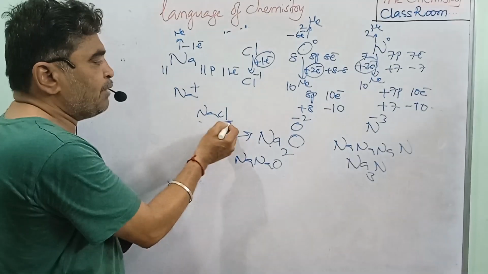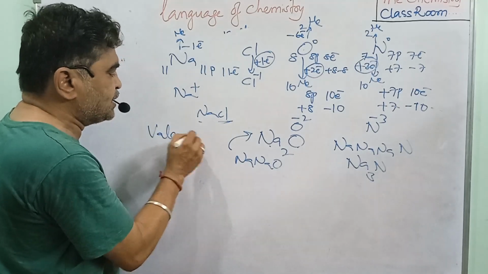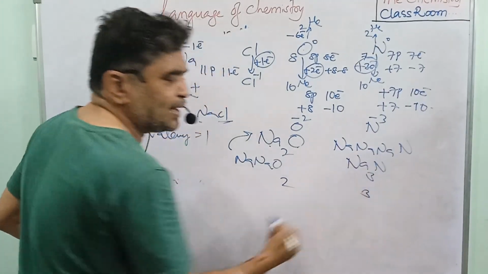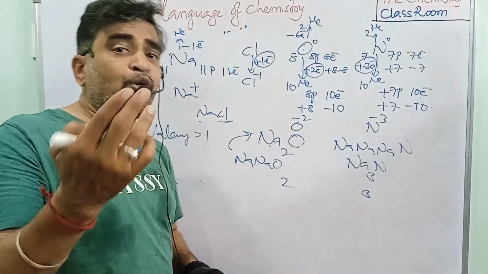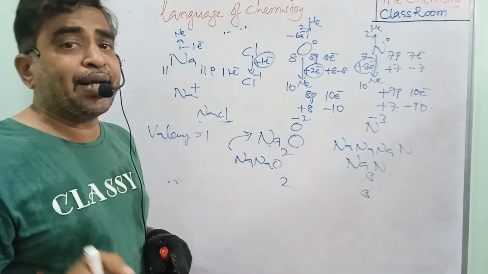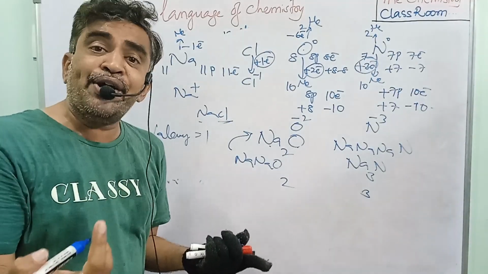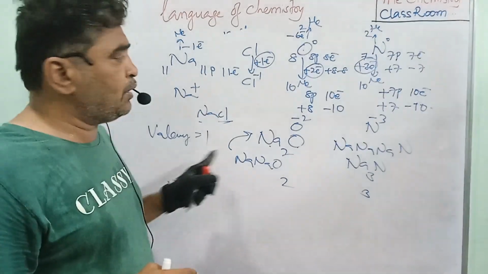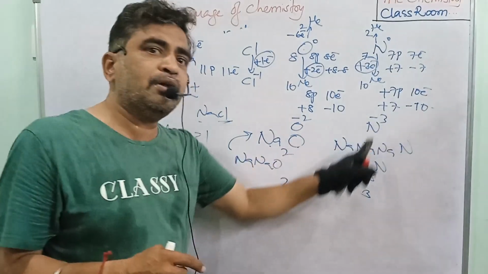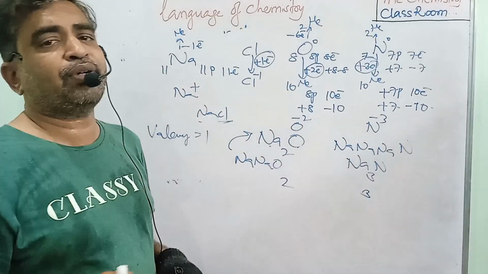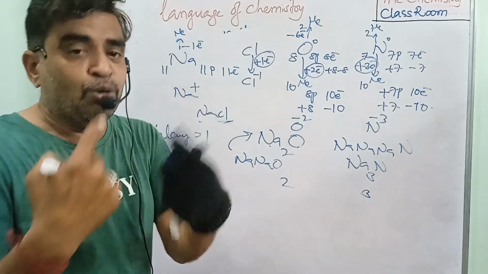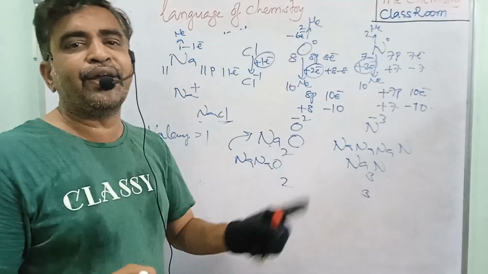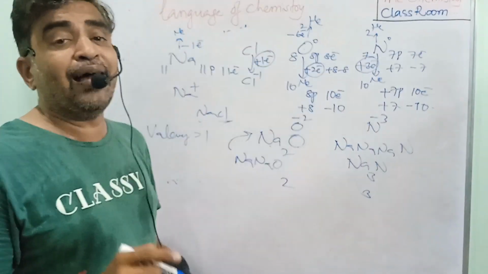So what is the valency of chlorine here? It is 1. The valency of oxygen is 2. The valency of nitrogen is 3. So now we have one more definition. How many electrons are gained by the atom is equal to the bonding. That number of bonds is called valency. Here chlorine has valency 1, oxygen valency 2 and nitrogen valency 3. So we have two definitions for valency: how many electrons are lost, or how many electrons are gained, that is equal to the bonding. That number of bonds is called valency.